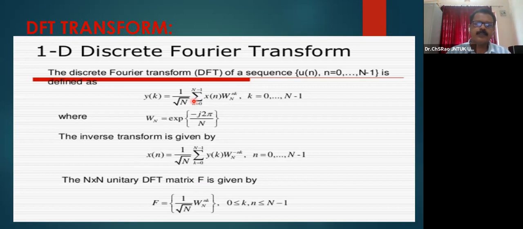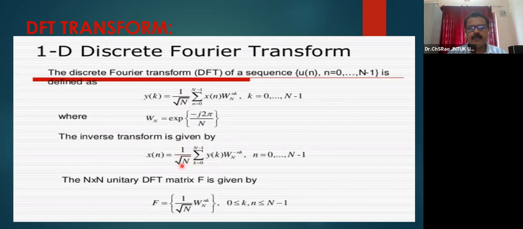The inverse transform may be represented like this: x of n is equal to 1 by root n sigma. This 1 by root n is optional. If you have used it here, there is no need for utilizing it there. In many books we will find it as 1 by n sigma n equal to 0 to n minus 1, x of n W_n power nk, where the product of 1 by root n and 1 by root n will be 1 by n, which is the average value of the sequence. Why? Because the size of the sequence is n. And if I use 1 by n here, I need not use 1 by root n here.